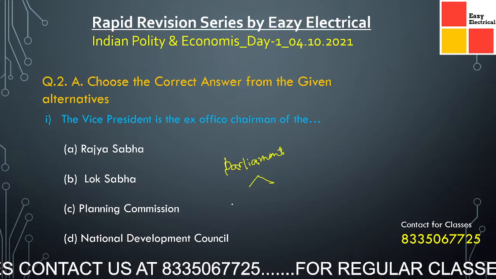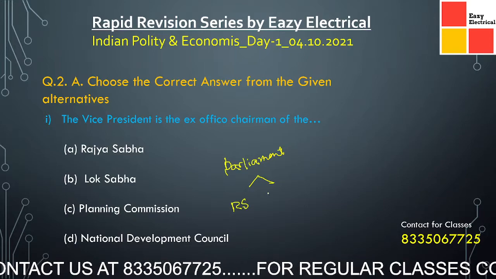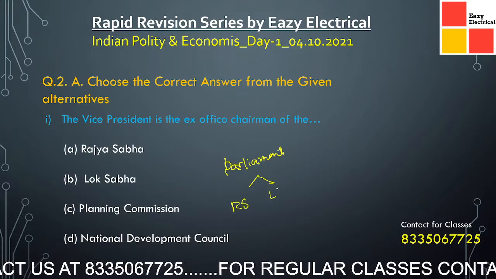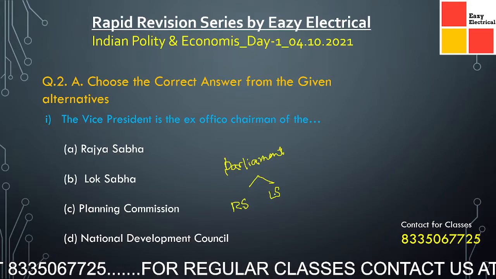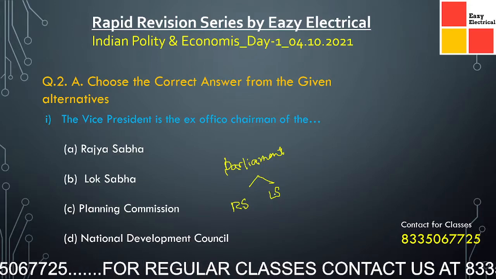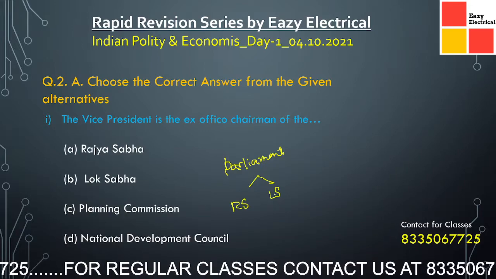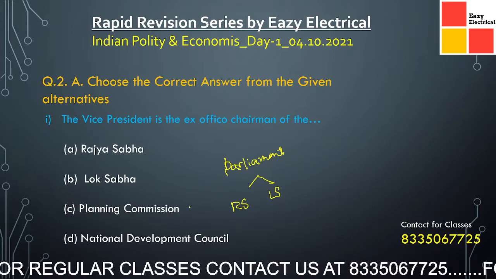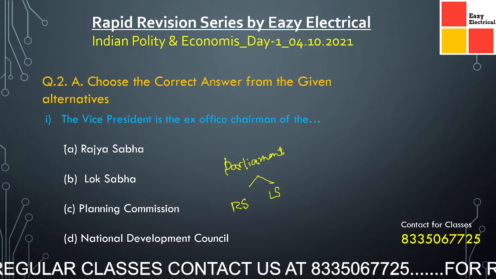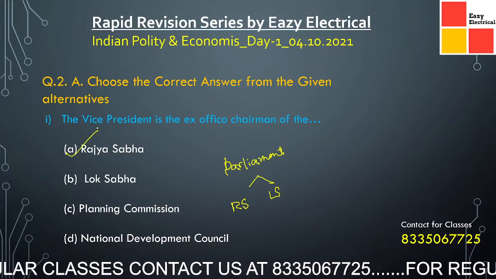Every house has a leader who conducts the Sabha. So here the Vice President is the ex officio chairman, means he leads the Rajya Sabha. Here the correct option is Rajya Sabha.